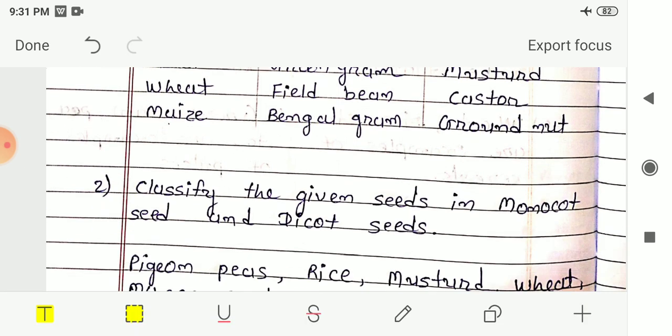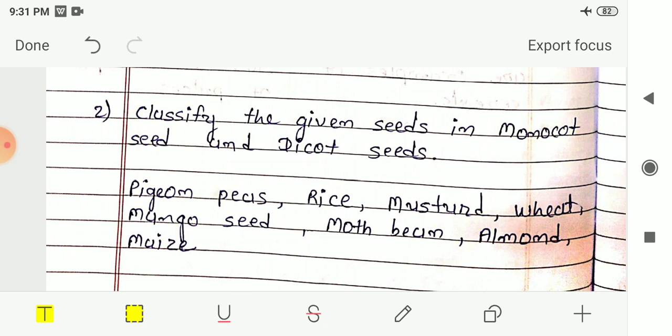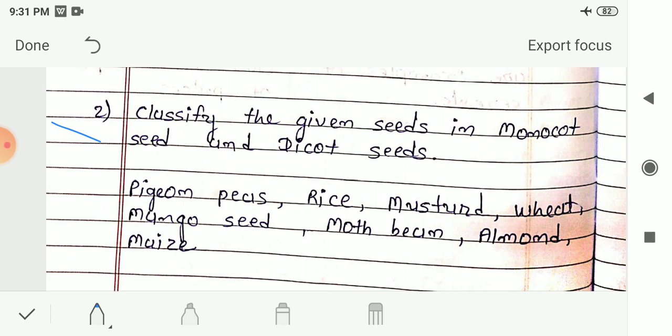Now the next classification is with monocot seeds and dicot seeds. Classify the given seeds into monocot seeds and dicot seeds. Let me first read the names of these seeds. Pigeon pea, rice, mustard, wheat, mango seed, moth bean, almond and maize are given to you. Before starting the classification, let me recall what monocot seeds and dicot seeds are.